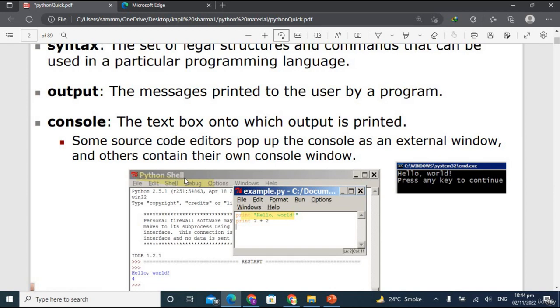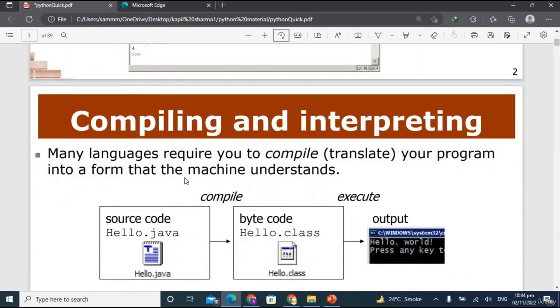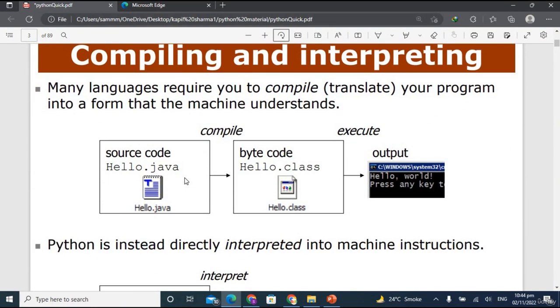So we can just type here Python shell. So now let's move on, and now we are going to study the most important thing in any programming language, which is compiling and interpreting.